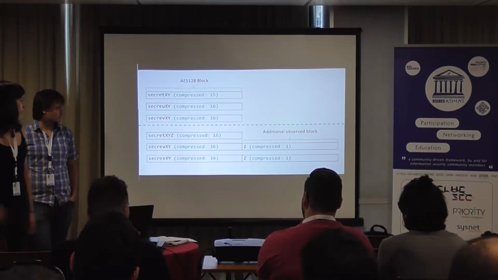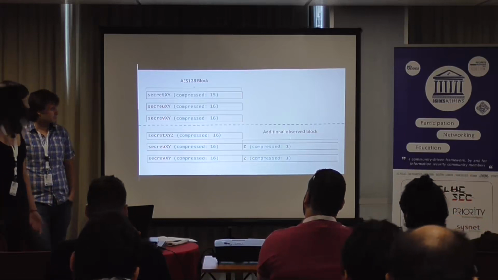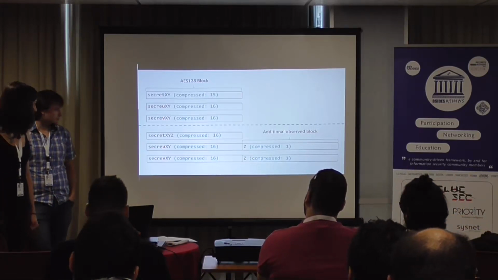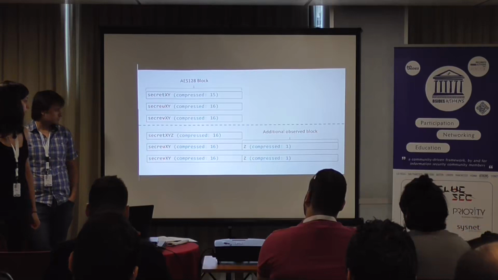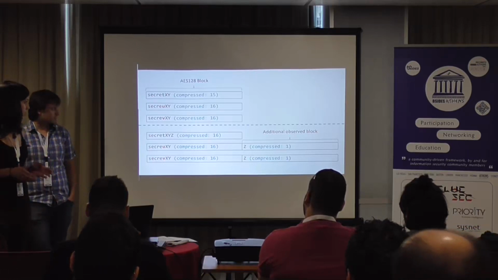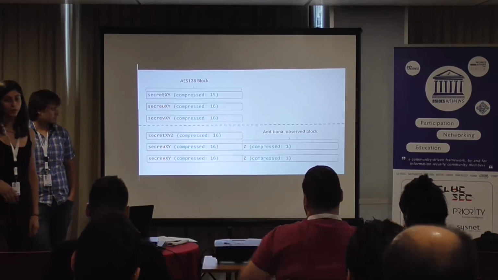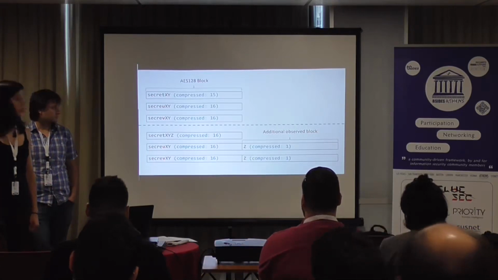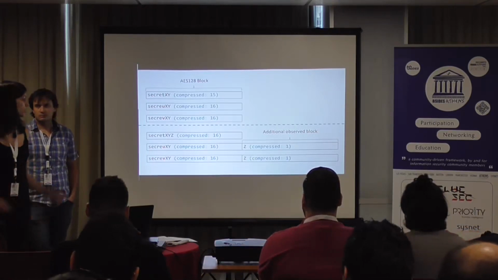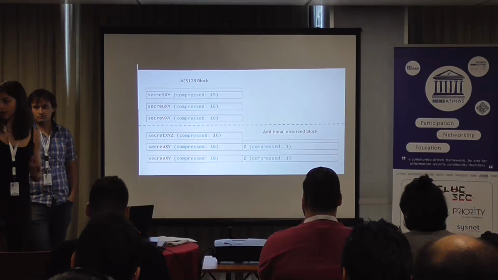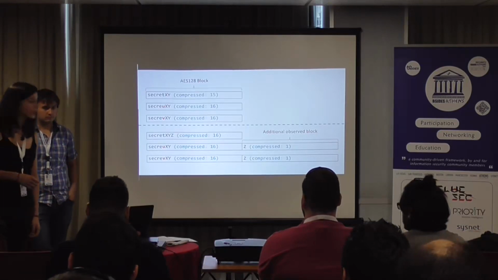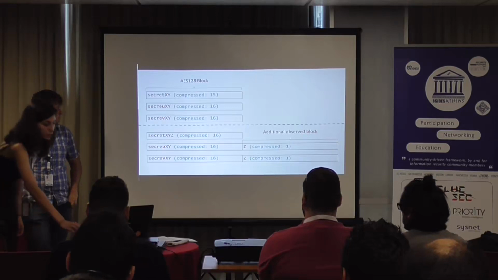But if we put the correct padding, which is XYZ, then the correct answer will be compressed to 16 bytes, but the wrong ones will create one new block. So although it's just 1 byte, because of the block ciphering, we'll see 16 bytes. So we can tell which is the right one and which is not.